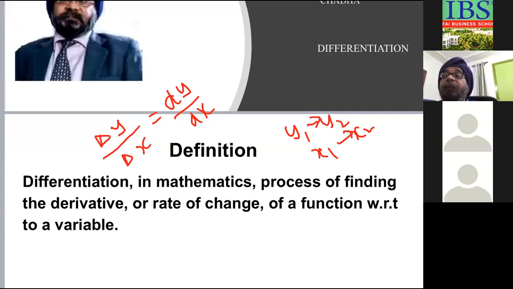Now, dy by dx is what we are concerned with finding. Clear? Let's move further. There are certain formulas which we are going to understand now, and we will only concentrate on the exponential function and the algebraic function. We are not going to take the logarithmic or trigonometric functions because, as a business management student, you are not concerned with those functions. You will only be doing differentiation of algebraic functions and exponential functions.